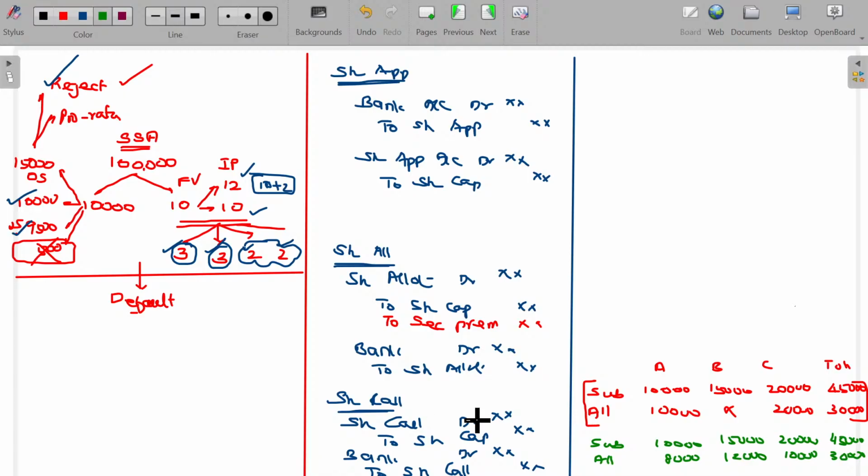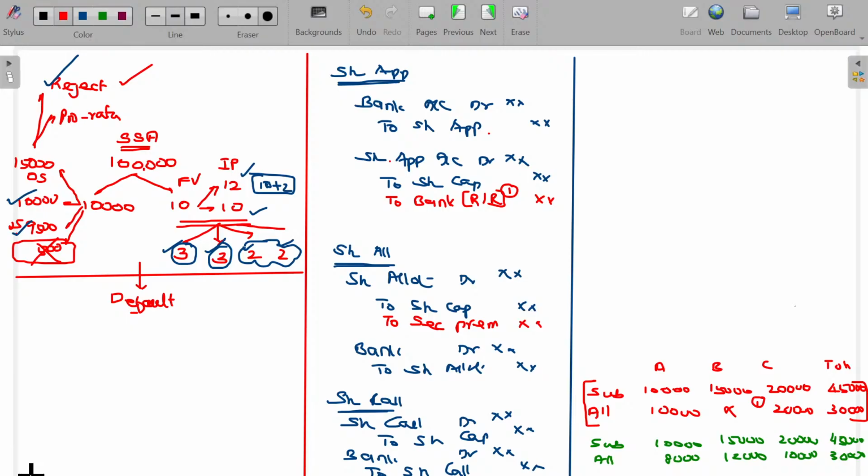Now see, in the first scenario, the application money you receive is refunded. Is that clear? B's amount is refunded. A's application money and C's application money in the very first case can be transferred to the capital account.